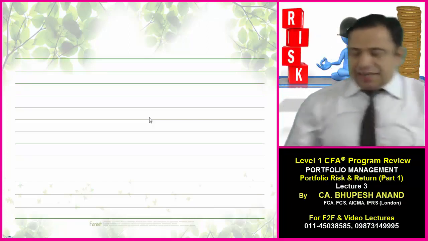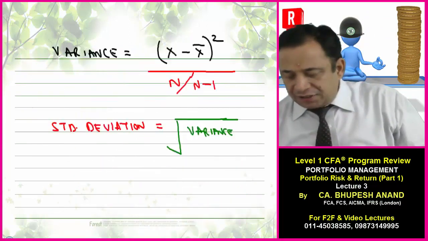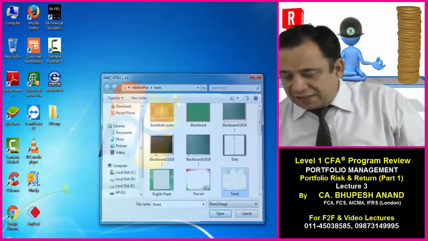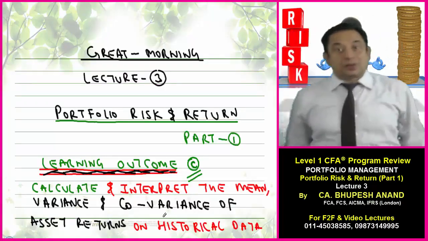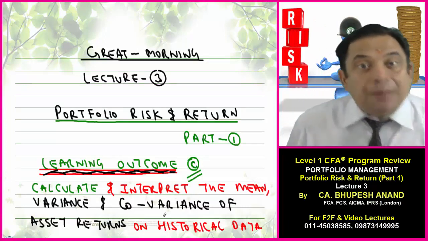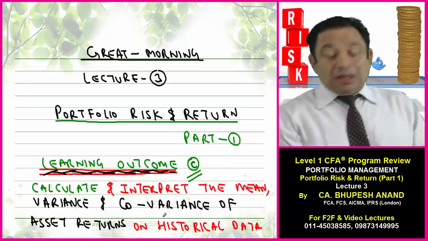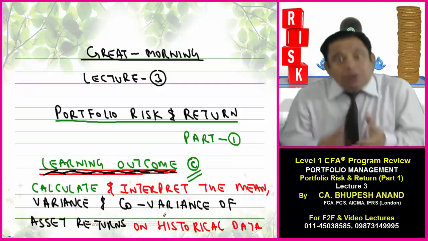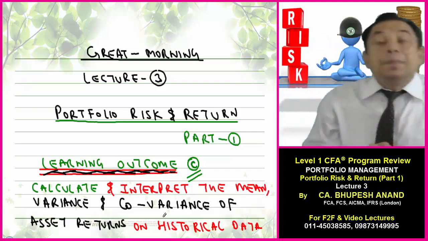In learning outcome number C, let's firstly see what are the different slides which I have given to you. Lecture number 3, portfolio risk. I am doing this reading number 41, portfolio risk and return, part 1. Learning outcome C: we will calculate and interpret the mean.